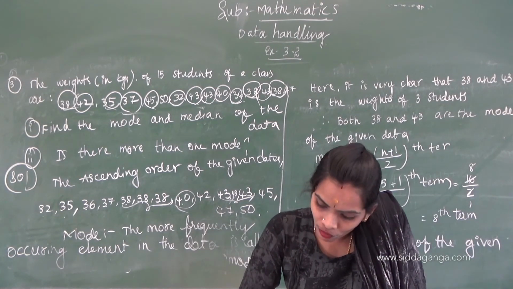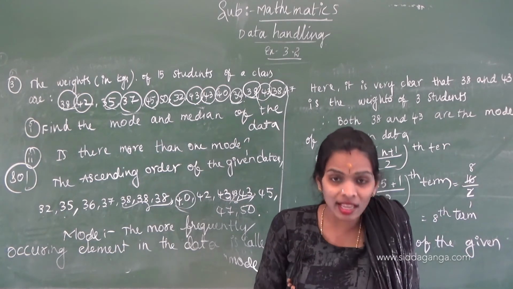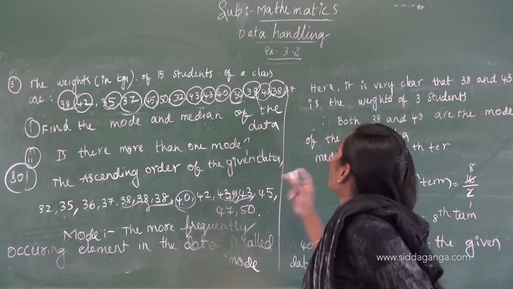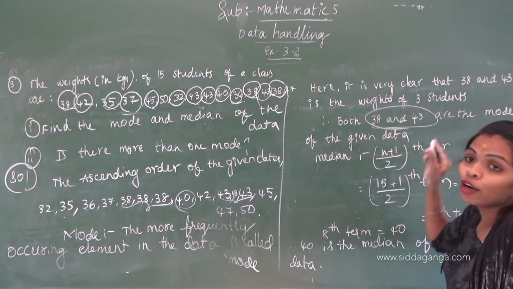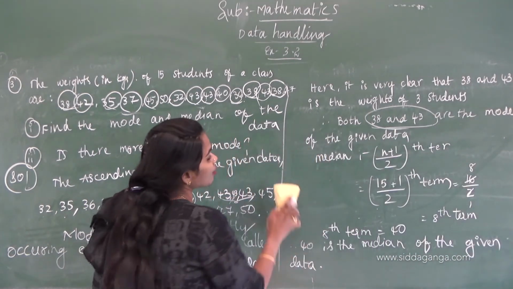Is there more than one mode? Yes, there are two modes. Yes, there are two modes, 38 and 43. That's why what you have to write for the second question.